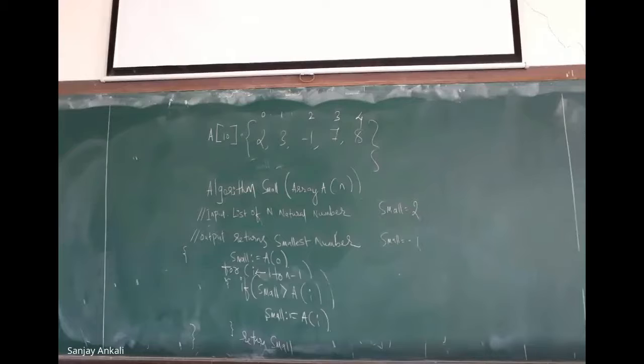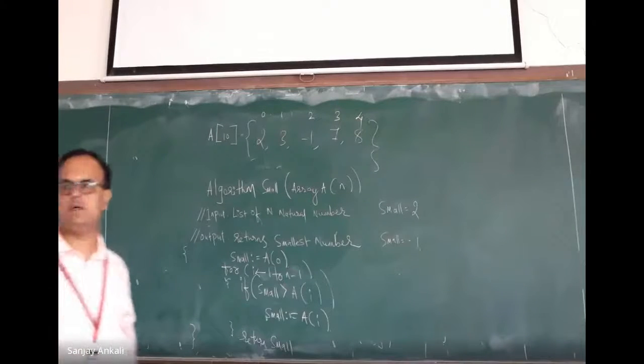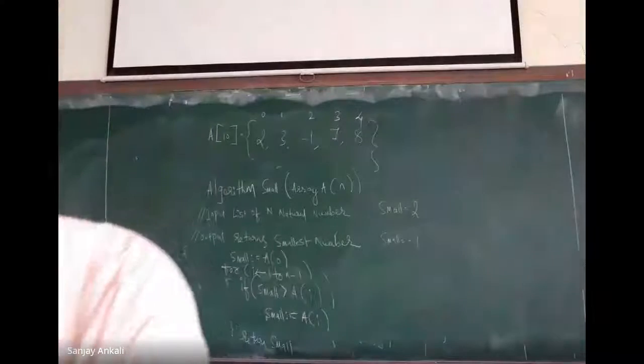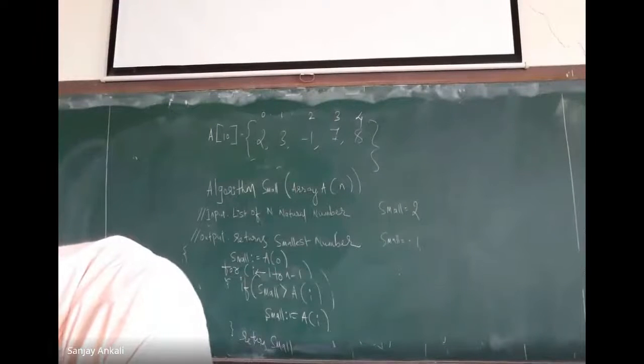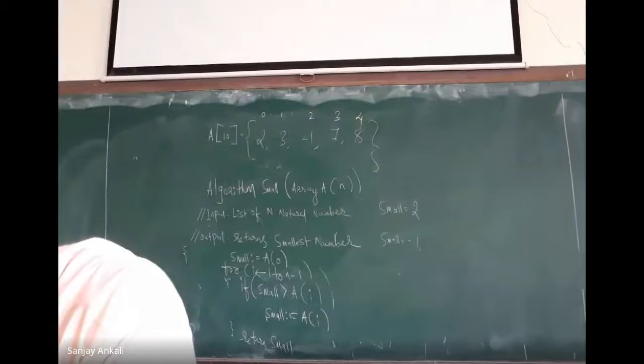Division A, roll number 1, 2, 3, 4, 5, 6. Yes, sir. 7, yes, sir. 8, 9, 10.